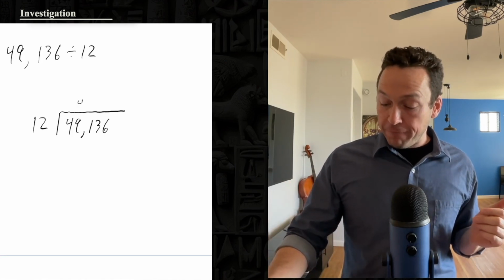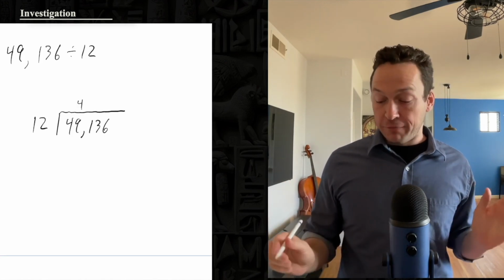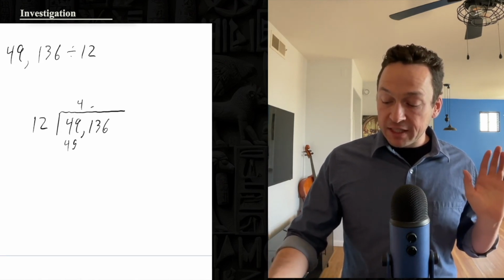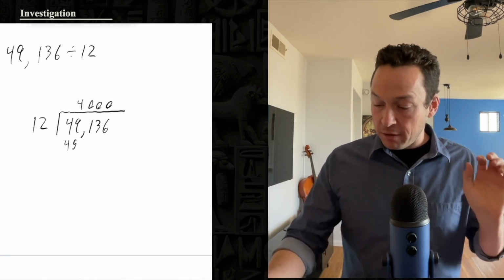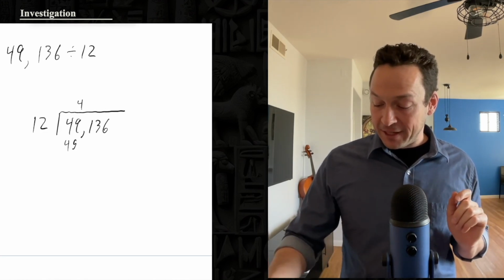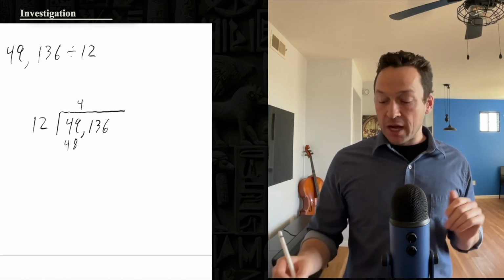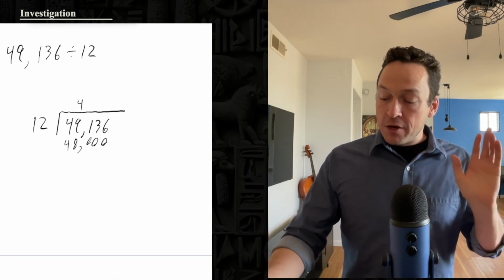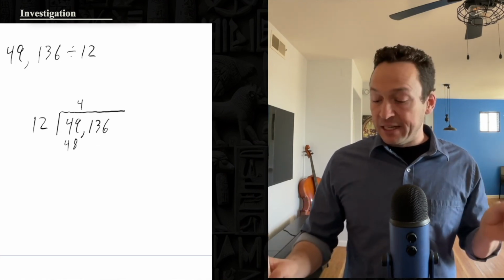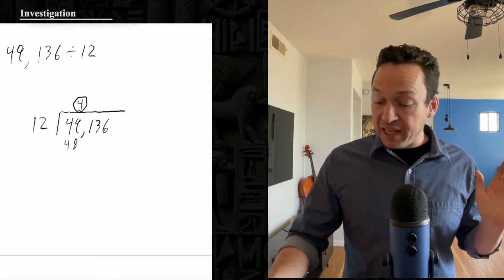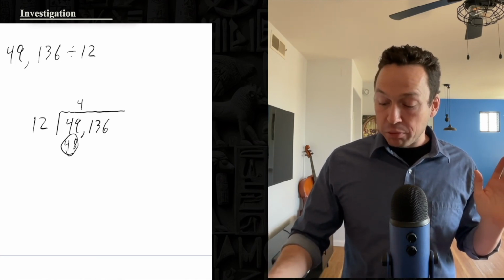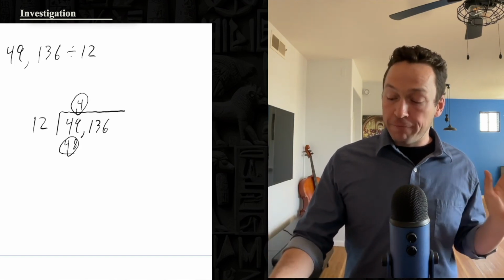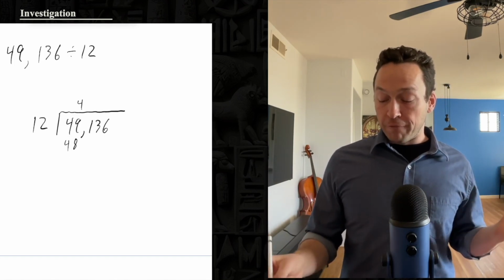I can put a 4 here. Okay, now why is a 4 okay? He does 4 times 12, although really this is 4,000 times 12. And that gives, it doesn't give 45, 4,000 times 12, which is 48, but really it's 48,000. Notice he doesn't have to write these zeros though, because simply being in this place or in this place represents 1,000s, 48,000s, or 4,000s. So he knows there's just a 48 here.